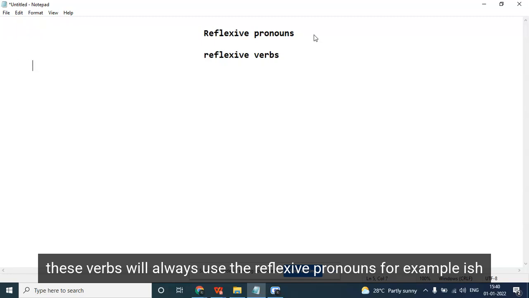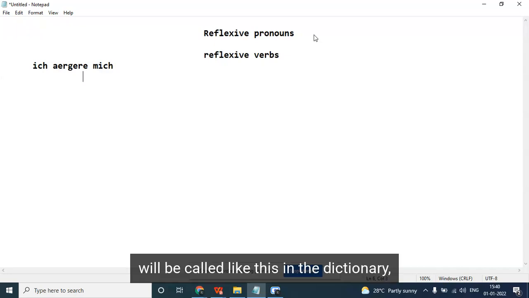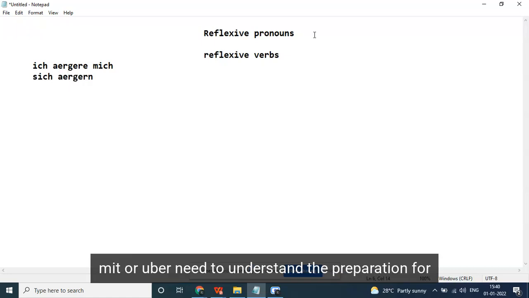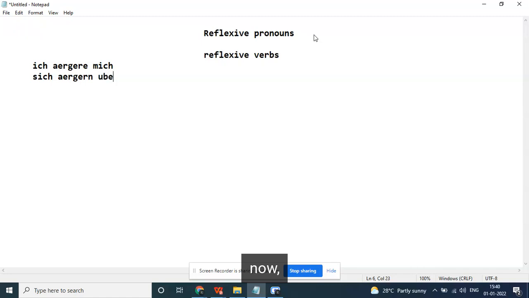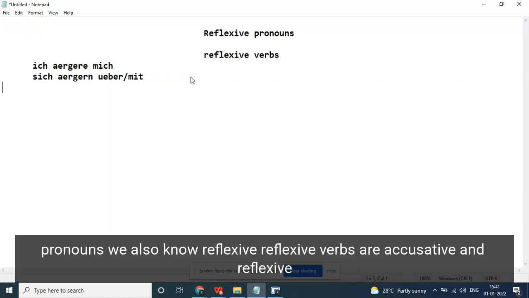For example, sich ärgern. This verb will be called like this in the dictionary. It will be named like this: sich ärgern. It could be with mit or über, one of them. You don't need to understand the preposition for now. Sich ärgern über, or sich ärgern mit. Understand? So we need to learn the reflexive verbs by heart in order to understand the reflexive pronouns.